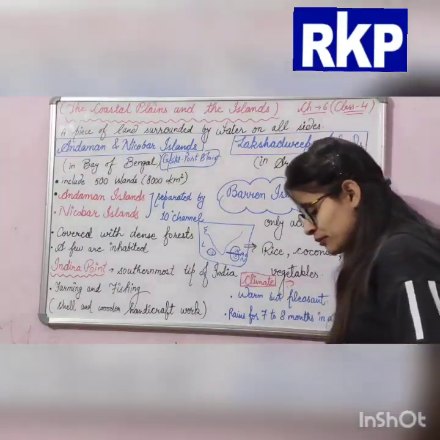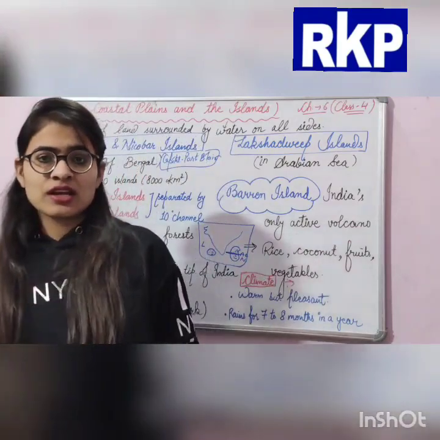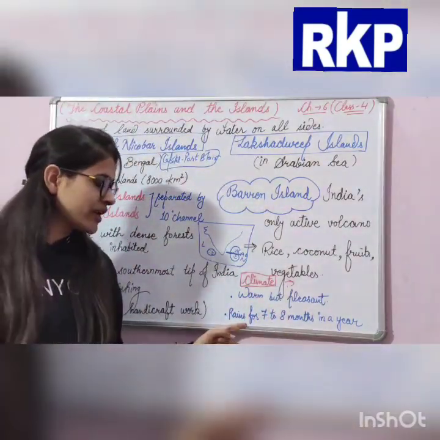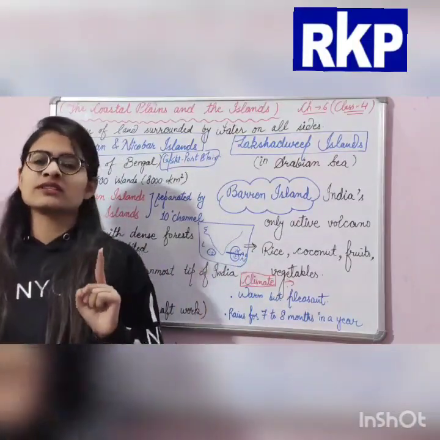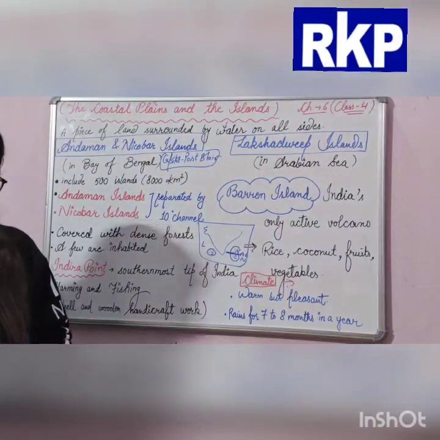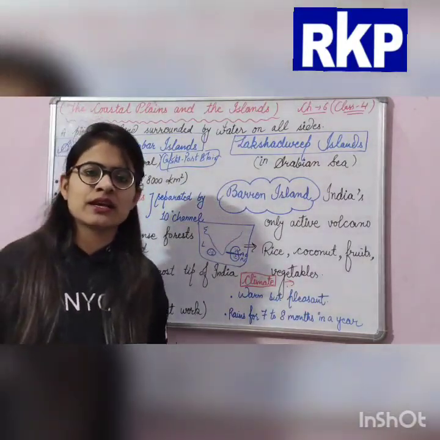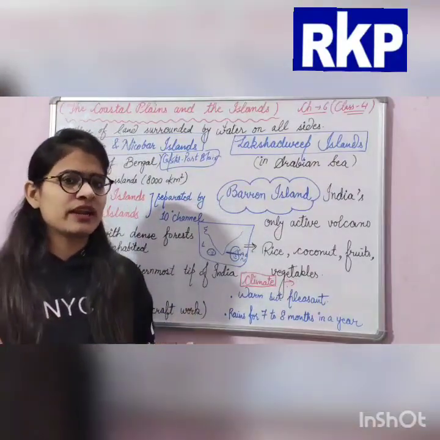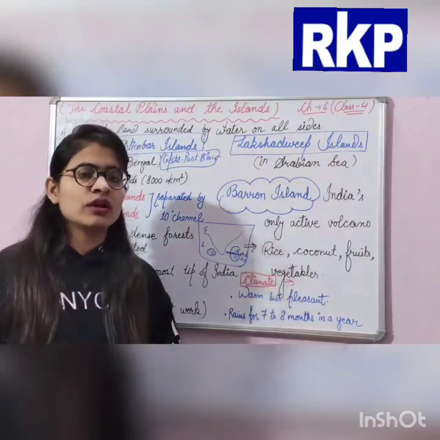And the main point here, this part receives rains for 7 to 8 months in a year. And there is a place in our country which receives almost 10 months of rainfall in a year.